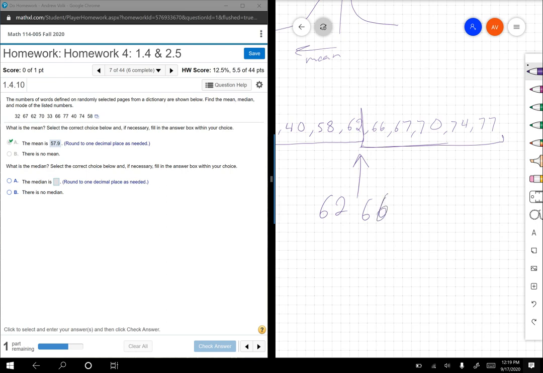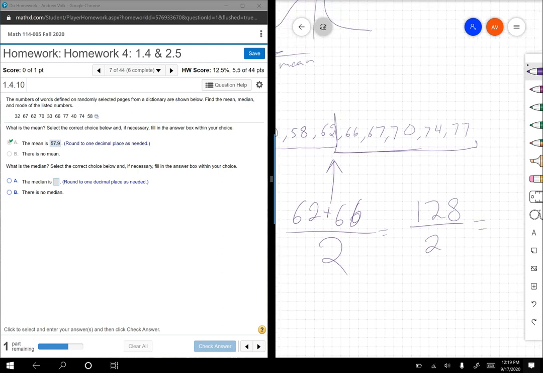So it's not 62 or 66. It's between those two. So I'm going to add those up and divide by 2. So 62 plus 66 is 128. Divide by 2 gives me 64. 64 is right in between 62 and 66, so I like it.